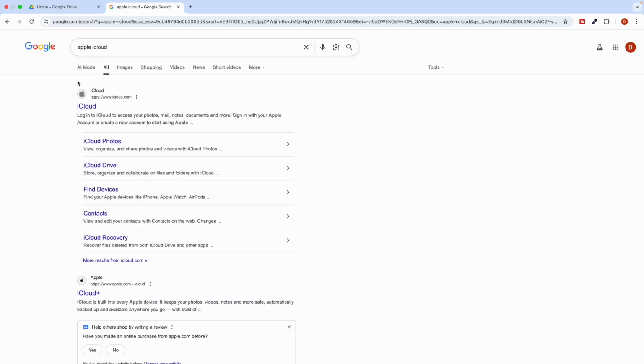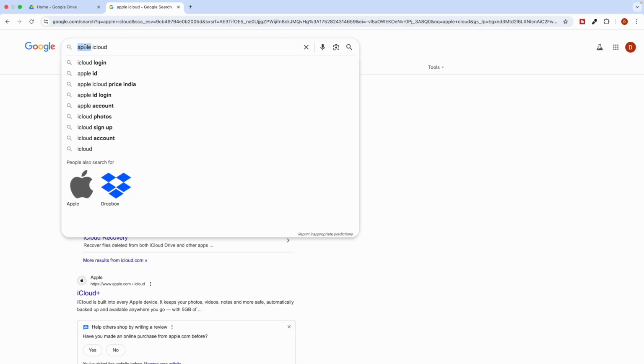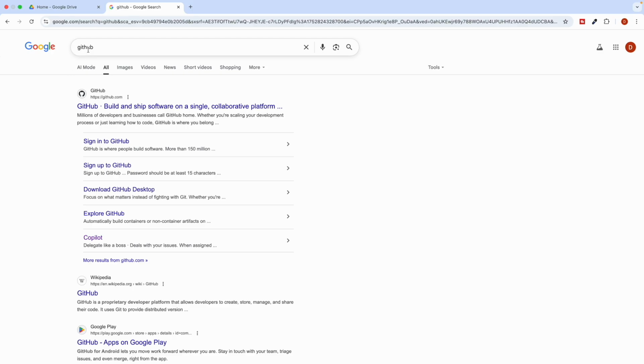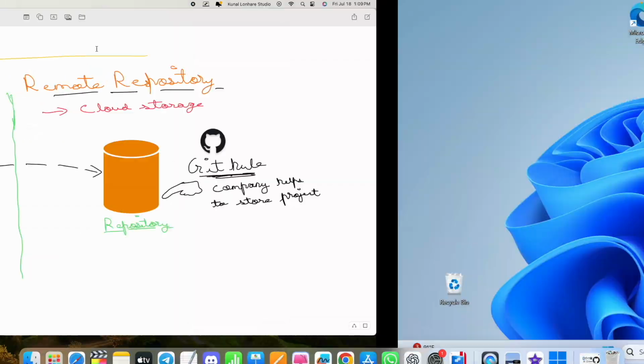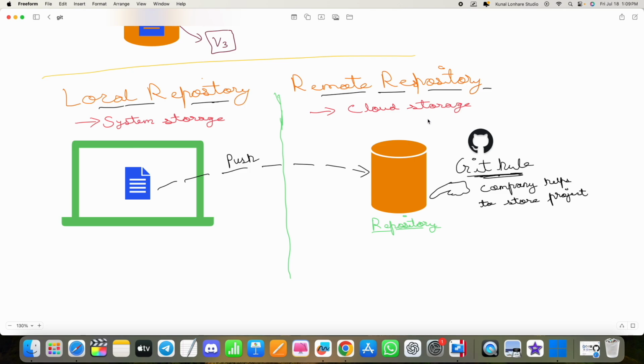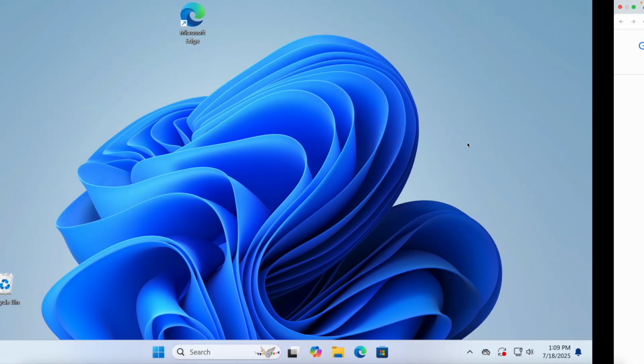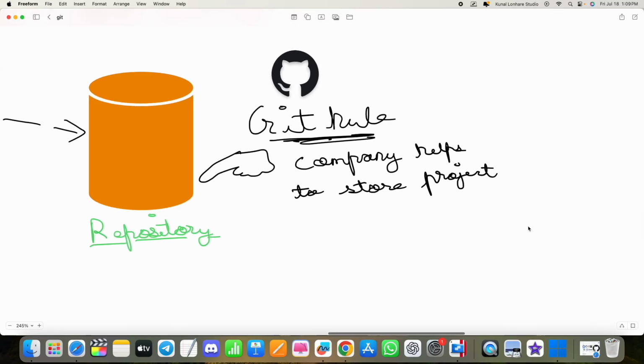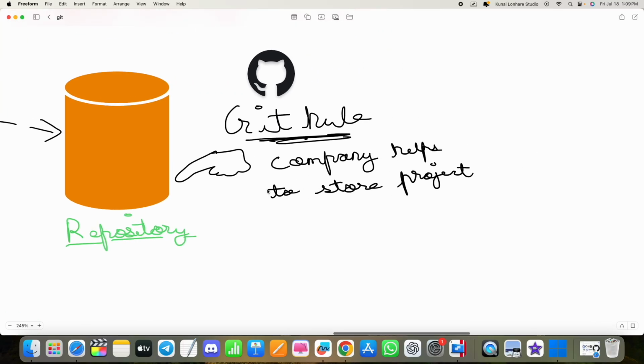Similarly, we have one company known as GitHub, right? If you search for GitHub, it's basically a company that also allows you to store your project. GitHub is also like a cloud storage company that allows you, as a developer, if you have any project, to push that project to the repository, that means to the cloud storage by GitHub. So GitHub is basically a company that helps to store your project.